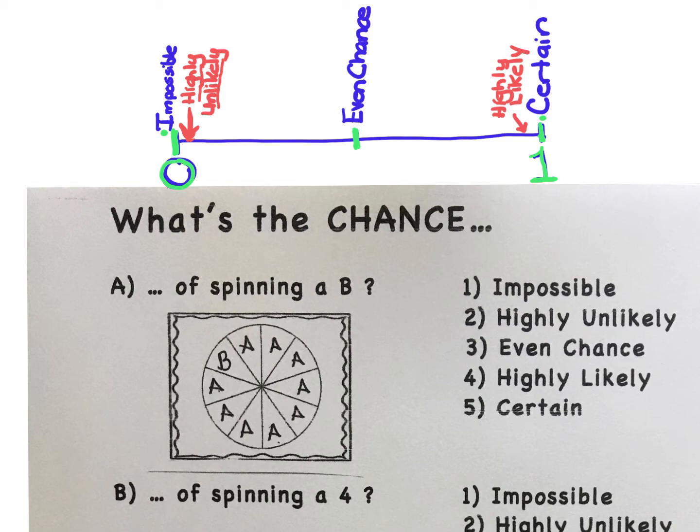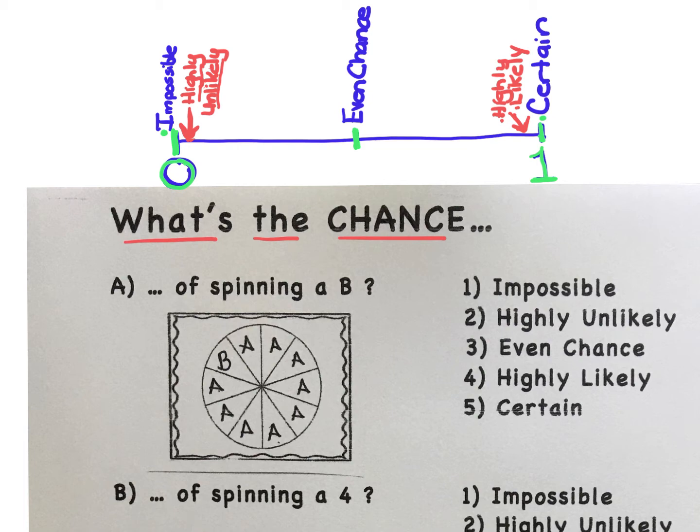And on the other end of the spectrum, if we're close to 1, that is a situation where the event is highly likely. It has a very strong chance of occurring, but it's not certain. So we're going to look at several different events and decide what's the chance.